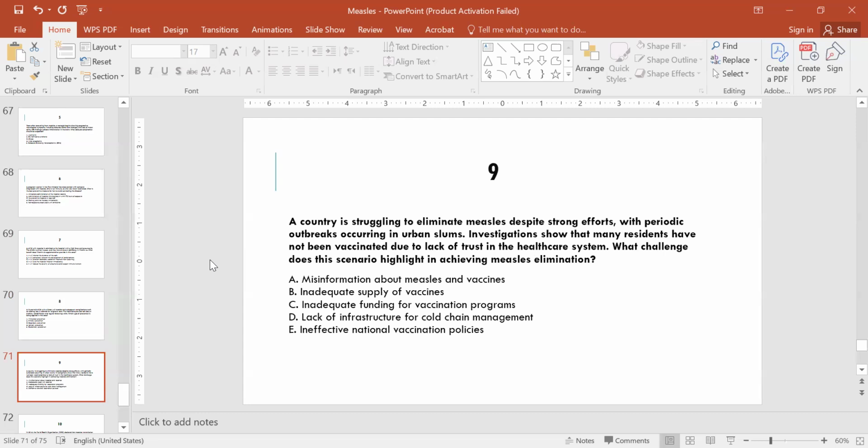Question number 9. A country is struggling to eliminate measles despite strong efforts, with periodic outbreaks occurring in urban slums. Investigations show that many residents have not been vaccinated due to lack of trust in the healthcare system. What challenge does this scenario highlight in achieving measles elimination? Option A, misinformation about measles and vaccines. Option B, inadequate supply of vaccines. C, inadequate funding for vaccination programs. D, lack of infrastructure for cold chain management. E, ineffective national vaccination policies. Option A is the right one.